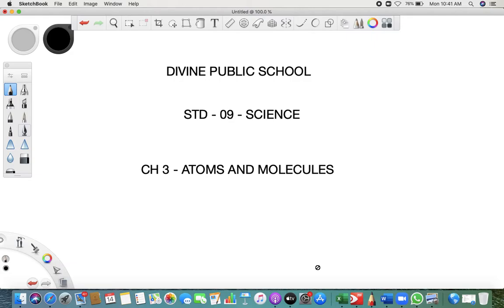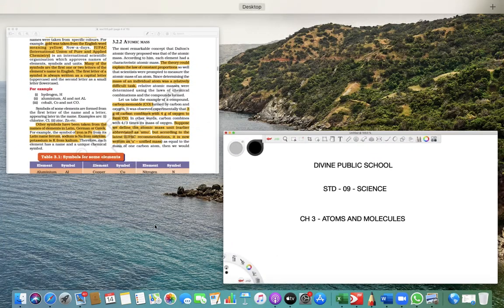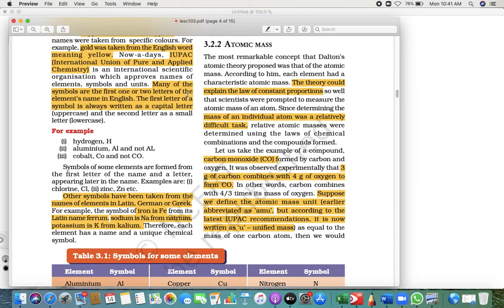Now here what I'm trying to tell you is, we were talking about atomic mass last time. So what did I say? Let's take an example of a compound, carbon monoxide, CO. In order to prepare carbon monoxide we require 4 gram of oxygen and 3 gram of carbon. So carbon combines with 4 by 3 times of its mass of oxygen.